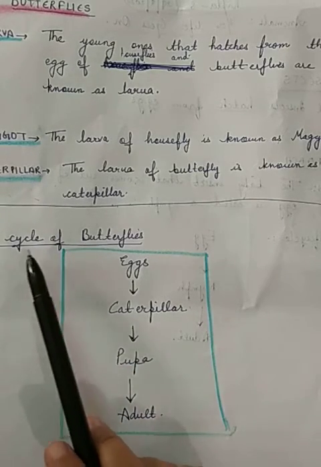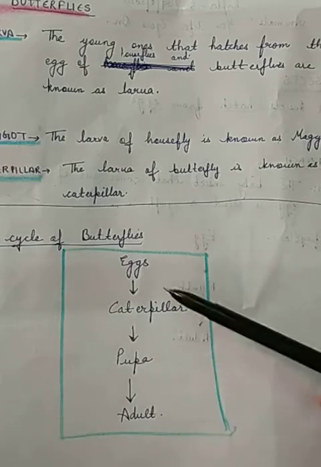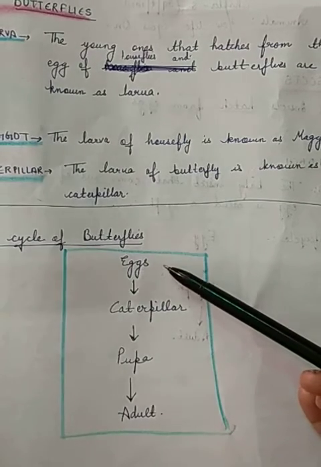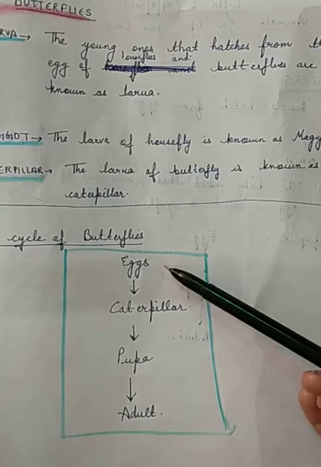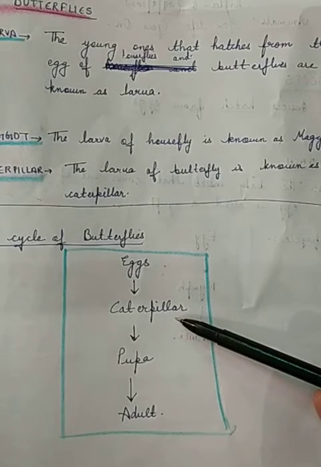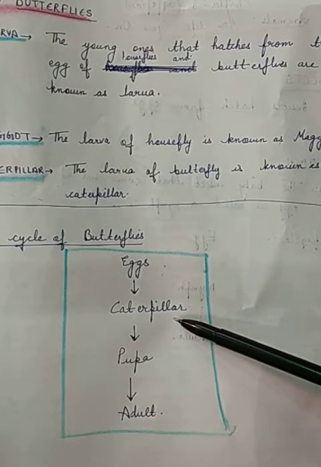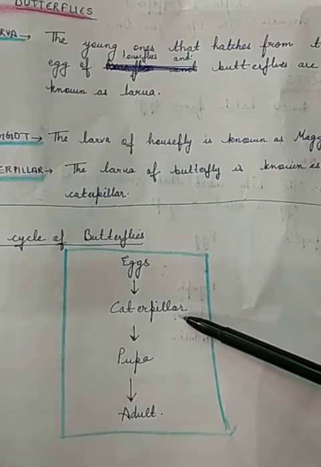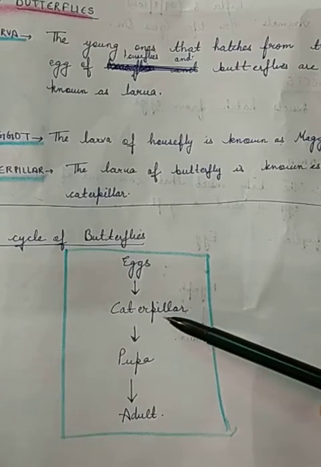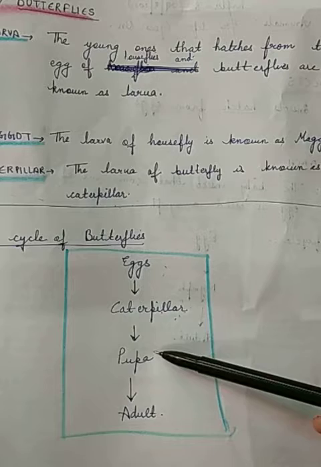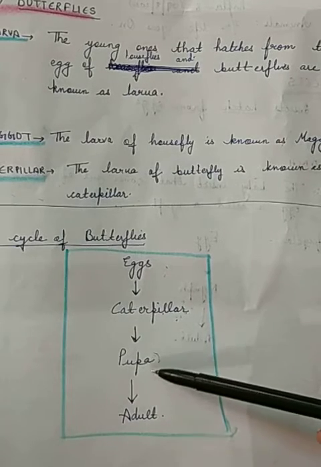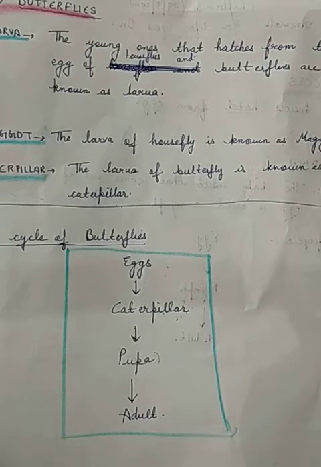Now the life cycle of the butterfly. This is the life cycle of the butterfly. First there is the egg, and from the egg it is converted into a caterpillar, which I have told you is the larva of the butterfly. From the caterpillar it is converted into a pupa, and from the pupa it is converted into a fully grown adult. Now you can see this in the diagram also.